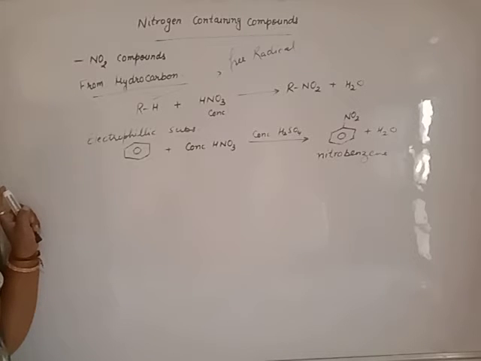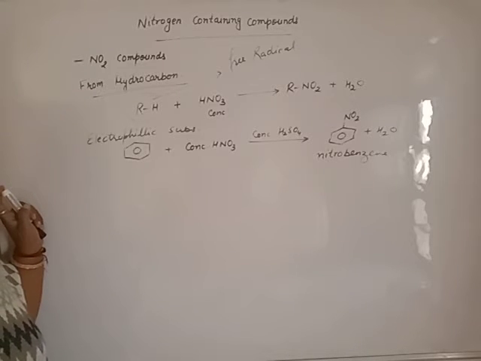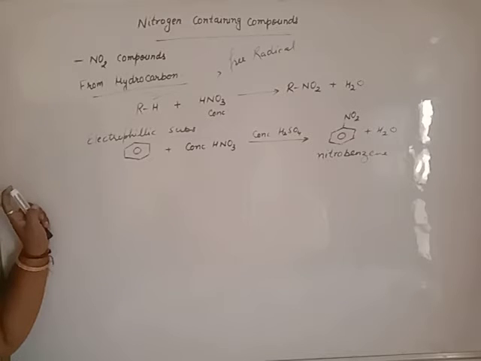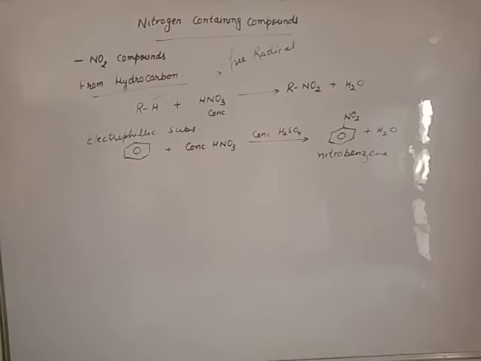And aromatic compounds have a bitter almond-like smell. Boiling point of nitroalkane or nitrobenzene is high due to dipole-dipole interaction. They have high melting and high boiling points. Beta, solubility: nitroalkanes are sparingly soluble in water, but nitrobenzene is insoluble in water.